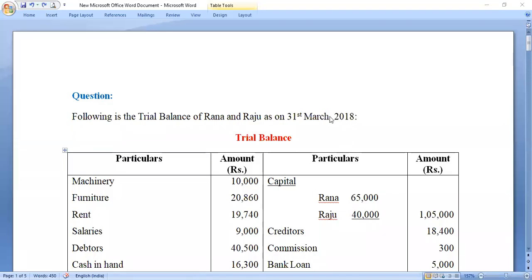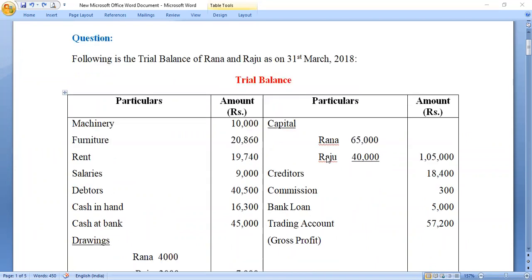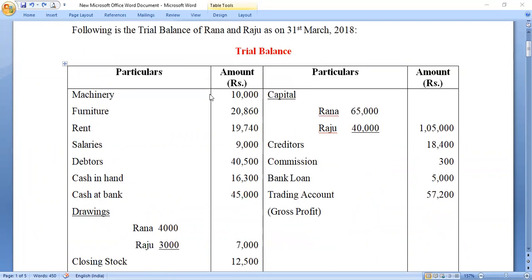Hello, dear students. Today we shall discuss a question on final account of partnership business. This question had come in the year 2019. And the question goes like this. Following is the trial balance of Rana and Raju, two partners. Okay. This is their trial balance.